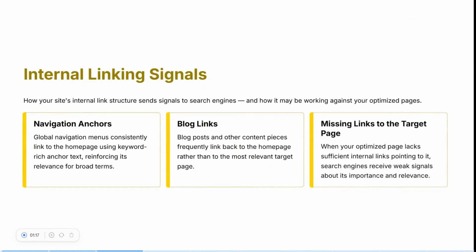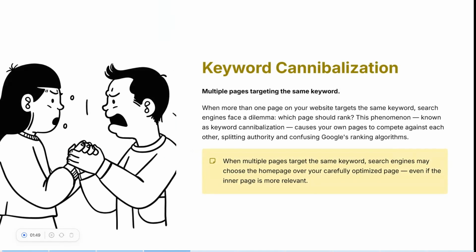Another reason is internal signals. Search engines use internal links to understand which pages in a site are the most relevant for certain topics. If many pages link to the homepage using keyword related context, the search engine may interpret the homepage as the main page for this topic. At the same time, the optimized landing page might have fewer internal links pointing to it. In this situation, internal linking structure unintentionally tells the search engine that the homepage is the more important page.